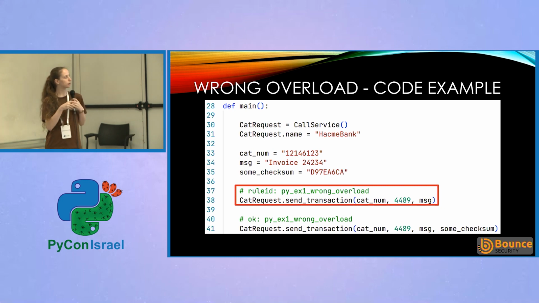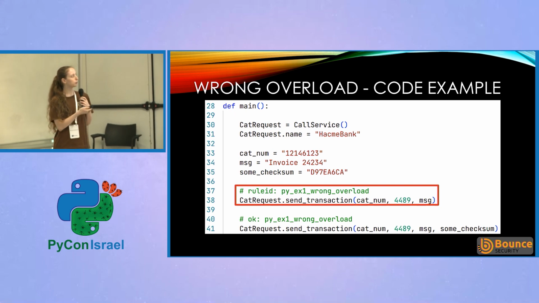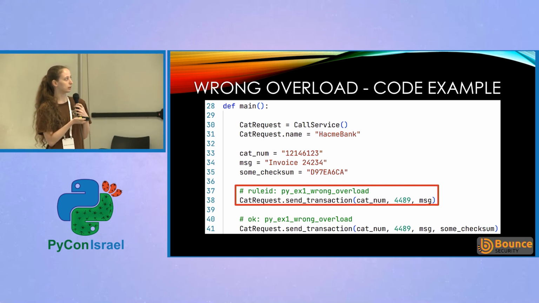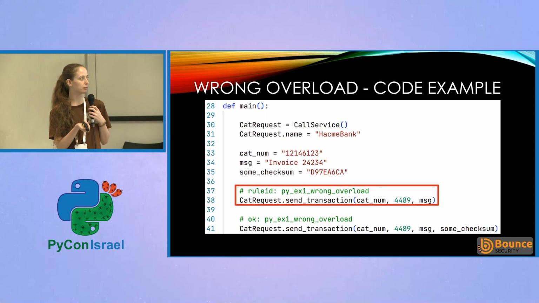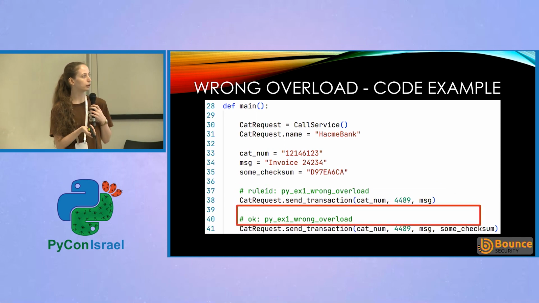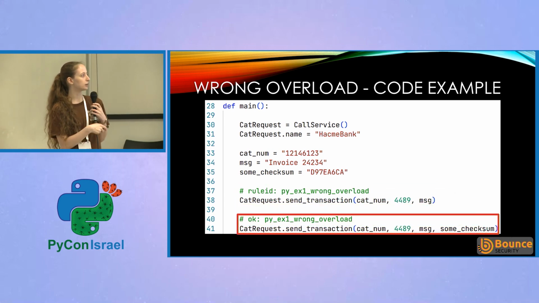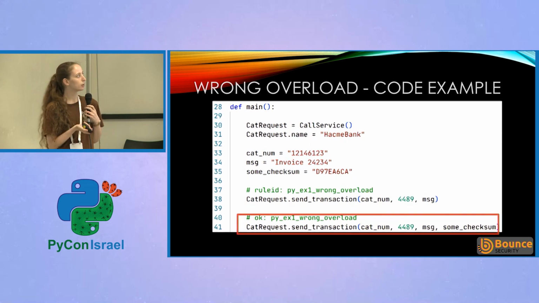The comment above is a Semgrep thing that does unit testing for a rule. The rule ID means we want to find it, the OK means we don't want to find it. So if any of these unit tests fail, Semgrep will notify us, so we will be able to check a rule and modify it. So we want to find the first case, the send transaction function with 3 variables without a checksum, and we don't want to find the second case where we have a checksum.